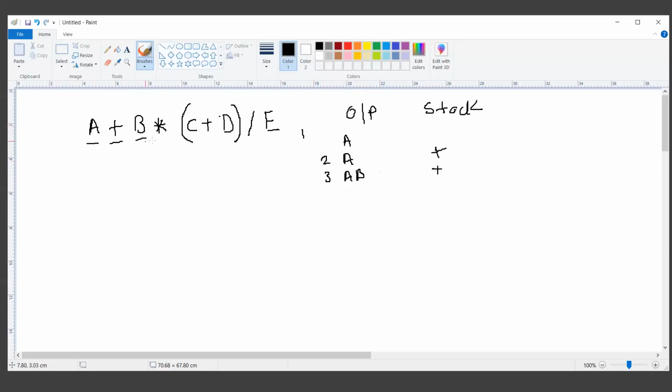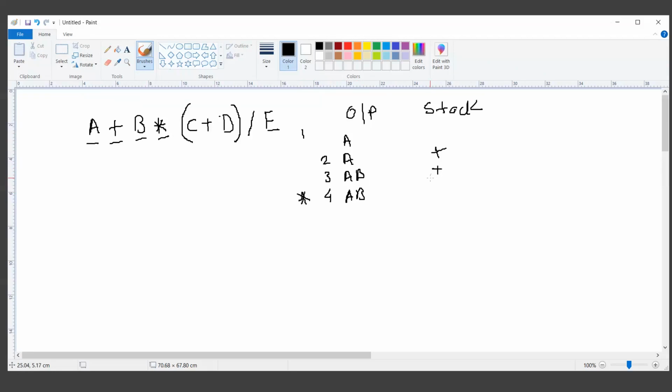In the fourth step, we are scanning the multiplication operator. There is no change in my output window. Now I'm comparing what is in my stack. In my stack, I have a plus symbol, and I'm comparing it with the multiplication symbol. The element on top of the stack is plus, and the operator I'm scanning is multiplication, which has higher precedence compared to plus.